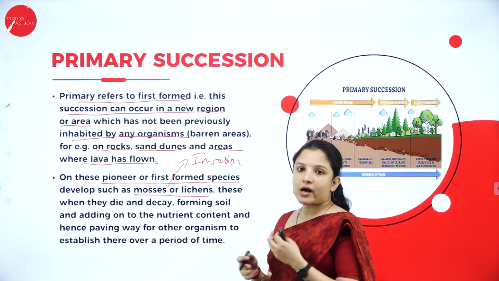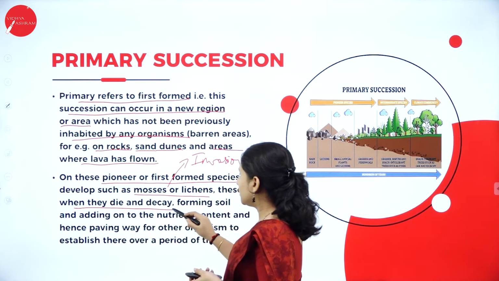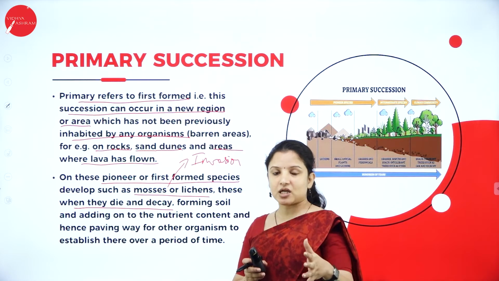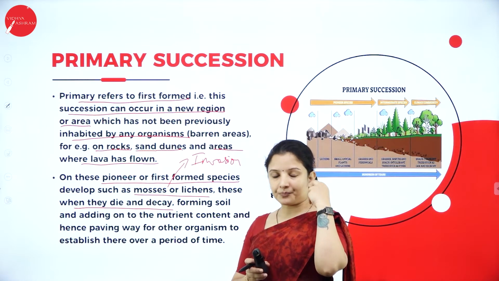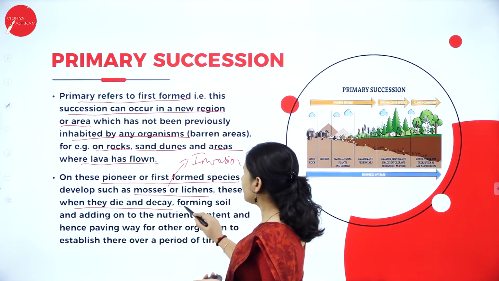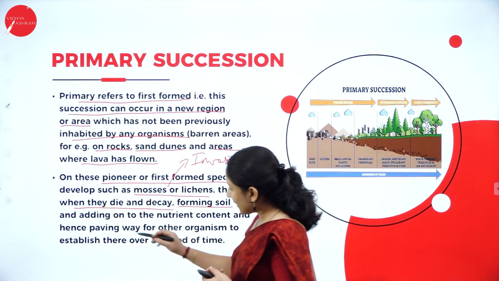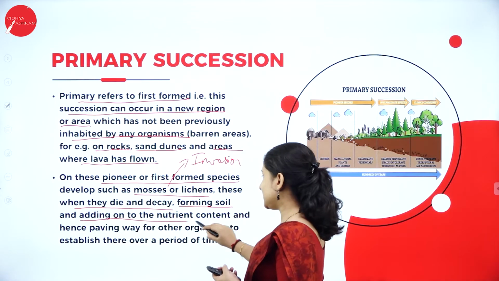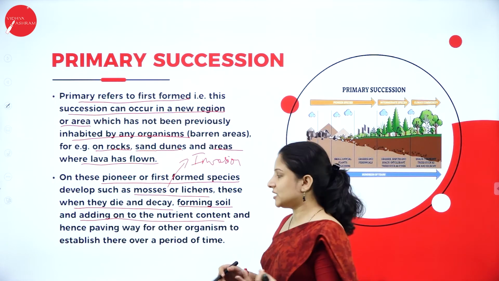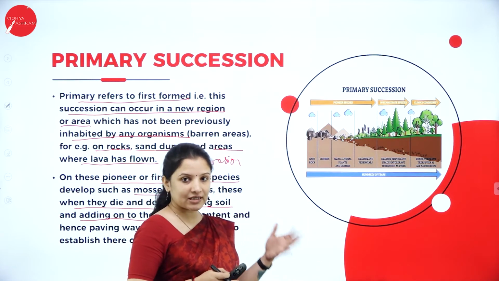We'll have coaction and reaction. So, in coaction and reaction, in invasion itself, we have different stages, right? That is migration, then we have aggregation and all that. Now these, when they die and decay, they form soil on the bare area. Now when soil is available, again other plant species will get added there because the nutrient of that area will increase. Other plant species will get added. So this is how primary succession gets established.